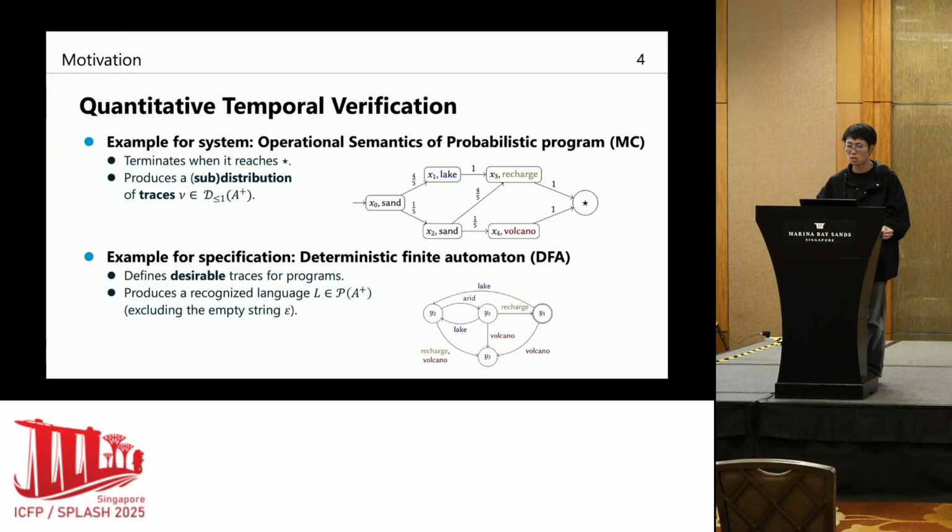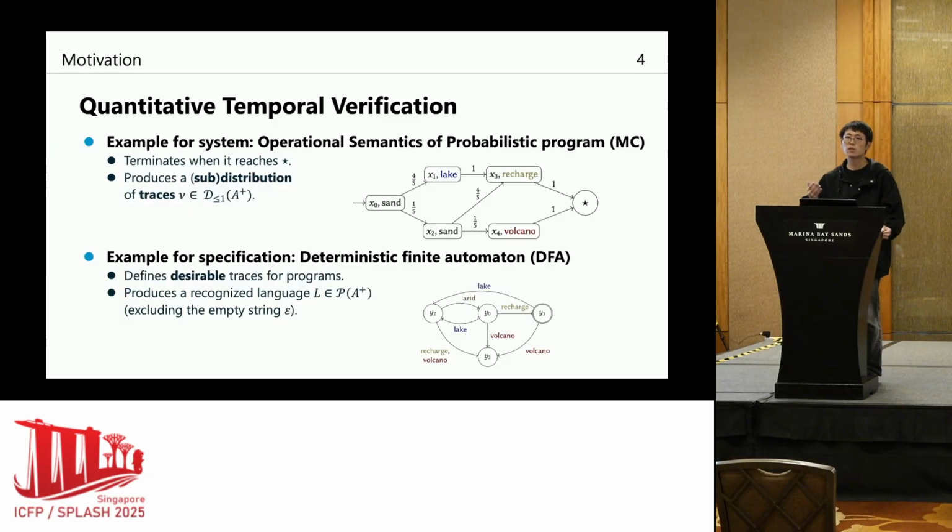Here this diagram represents the operational semantics of the probabilistic program, which is actually a Markov chain. The transitions represent behavior, like executions of the program. When it terminates, it leads to these target states. As the semantics of this probabilistic program, we consider traces, or probabilities of traces. Therefore, the semantics of the program is basically a sub-distribution over the traces.